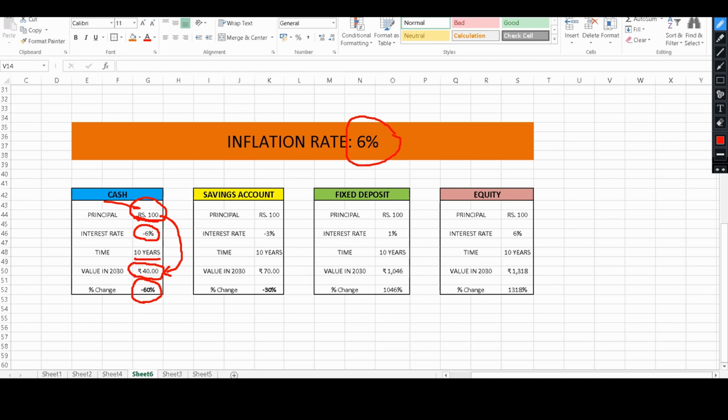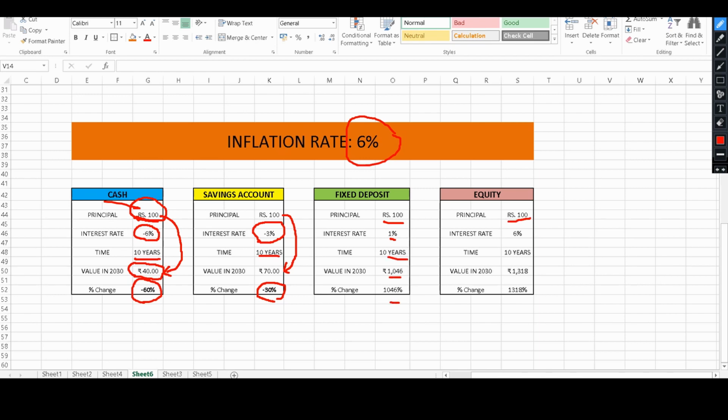Similarly, and this might be a shock to some people, in a savings account you are getting 3% interest. After you factor in inflation, 6 minus 3 will be a minus 3 change. So after 10 years, the value of the money that the person has put in the savings account will actually decrease to 70%. It's a minus 30% change. Similarly, for fixed deposit, it was 7%, it became 1%, 7 minus 6 is 1%.